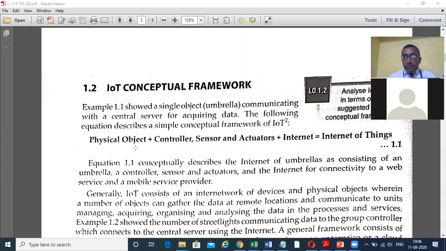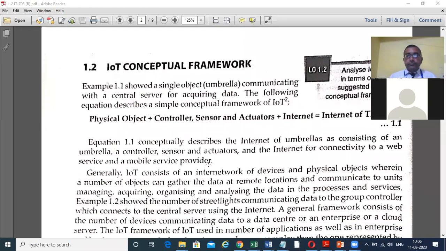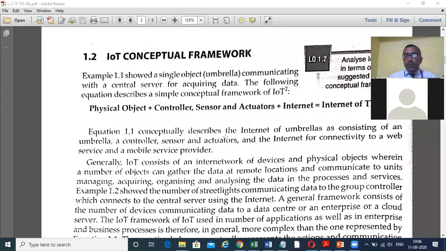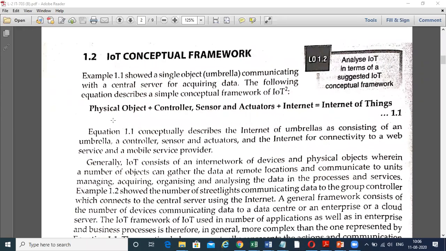Now you see that here there is example 1.1, that is physical object plus controller, sensor, and actuators plus internet is equal to IoT. So here example 1.1 showed a single object, an umbrella, communicating with the central server for acquiring data, and this equation describes the conceptual framework of IoT.